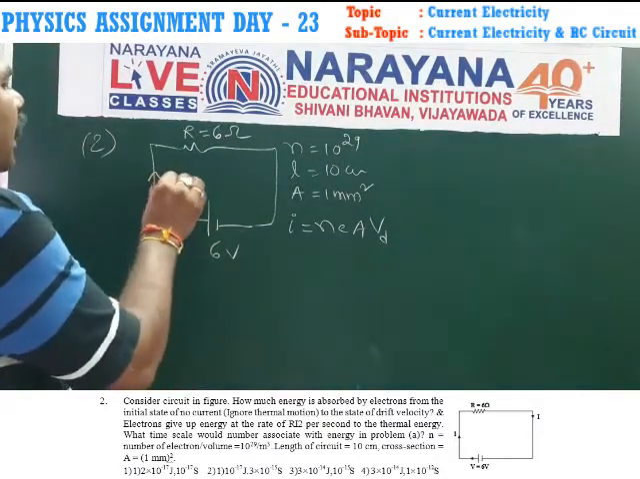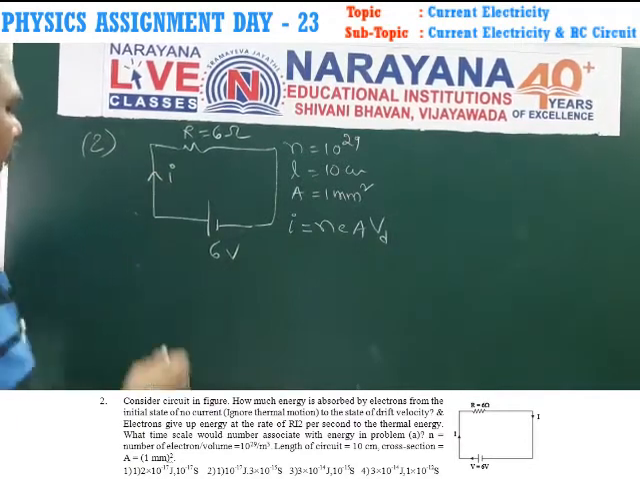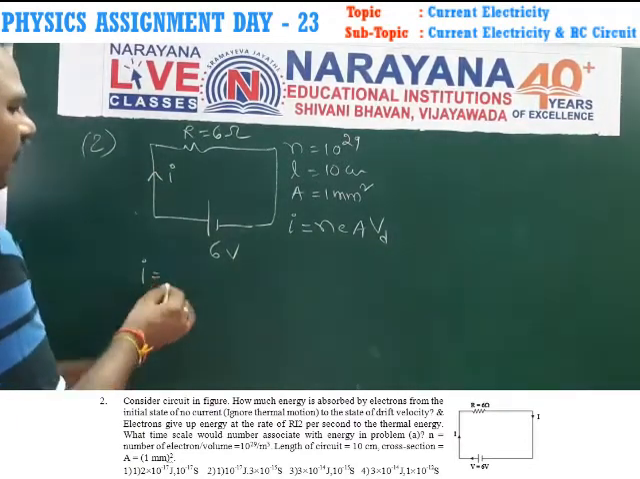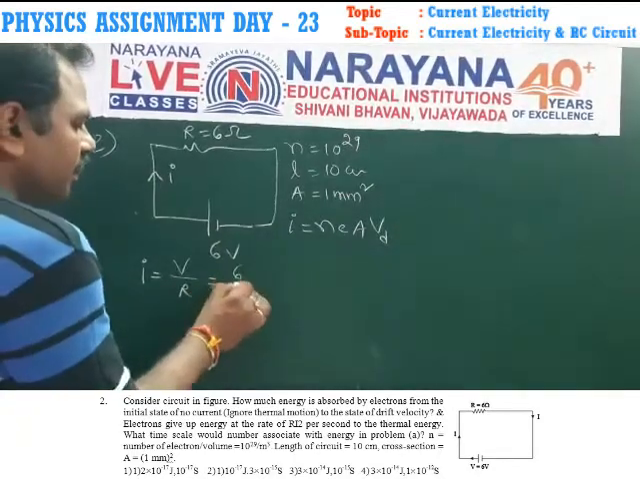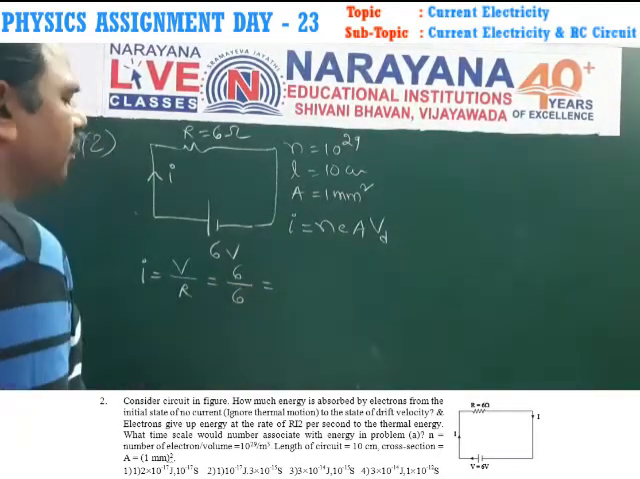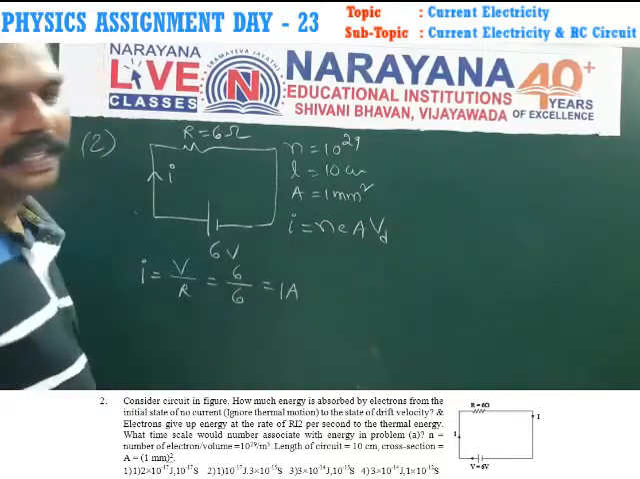In the second sum, a resistance of 6 ohms is connected to the terminals of a 6 volt battery. The battery supplies a current I. Here the current in the circuit I is equal to V by R, which is equal to voltage 6 and resistance 6. Totally 1 ampere of current.